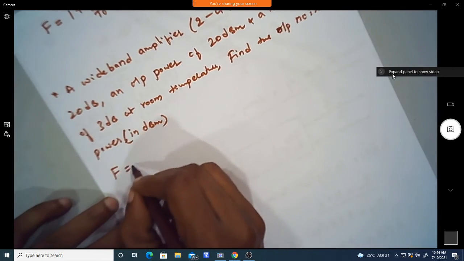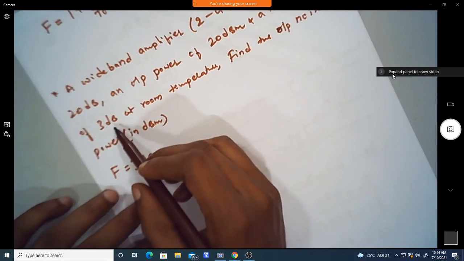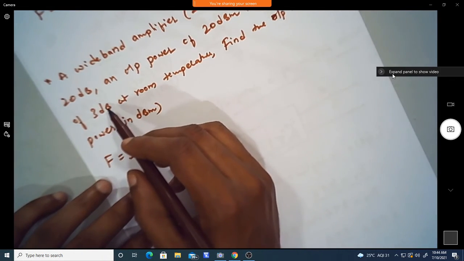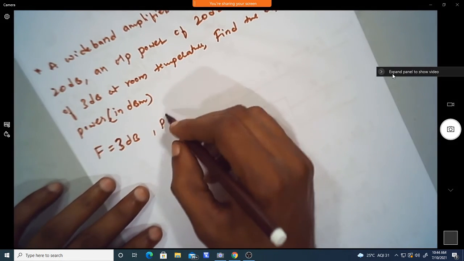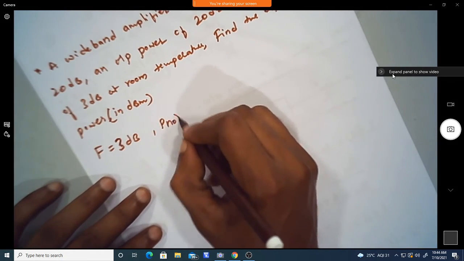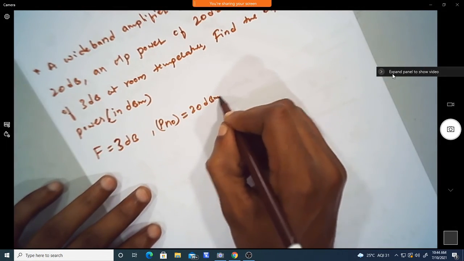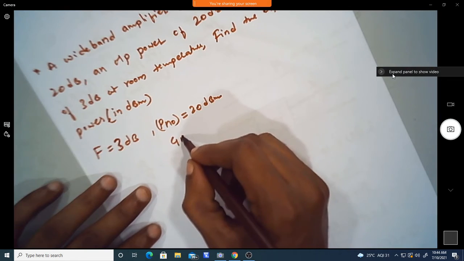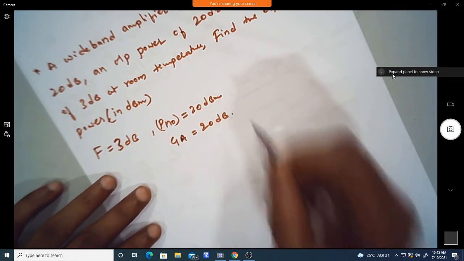Now we know F is 3 dB, that is, the noise figure is 3 dB. The output power is 20 dBm and the gain of the amplifier or network is 20 dB.